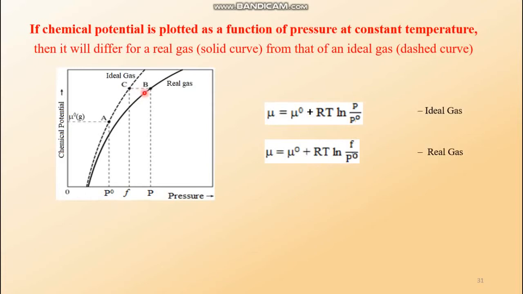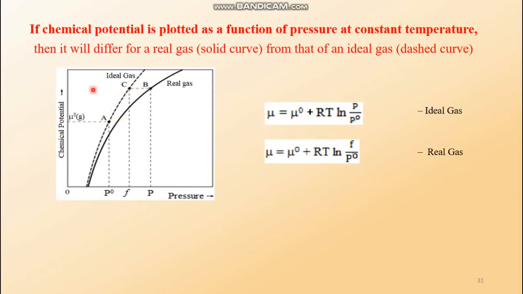Here also, suppose the pressure is recorded here in our instrument, but the original pressure is here from the perspective of an ideal gas. So in the case of an ideal gas, if mu is plotted against pressure, then the logarithmic curve obtained would be placed above the curve of the real gas. So this dashed line curve is for the ideal gas.